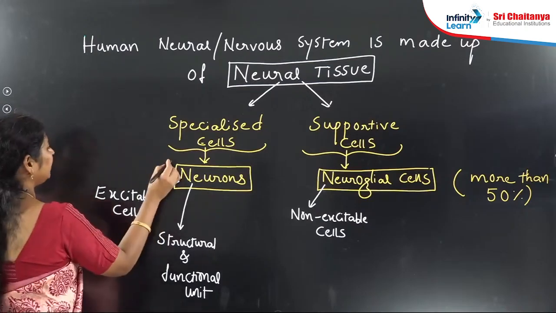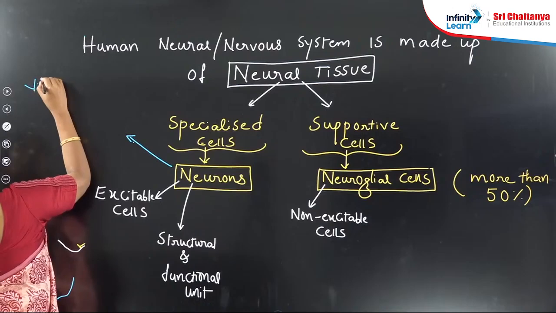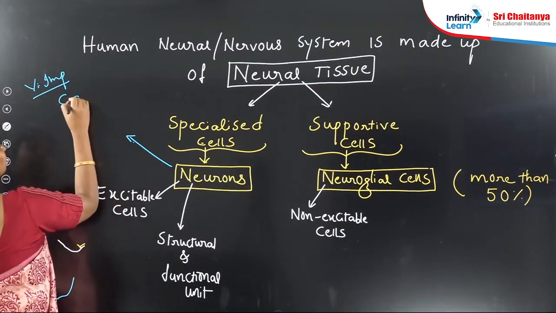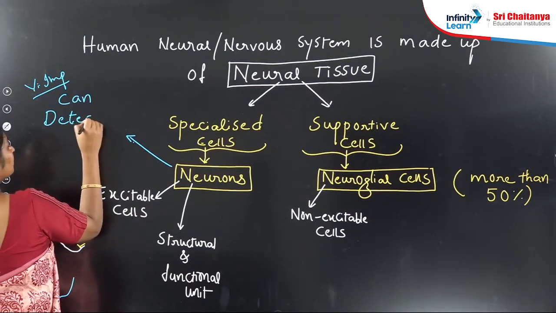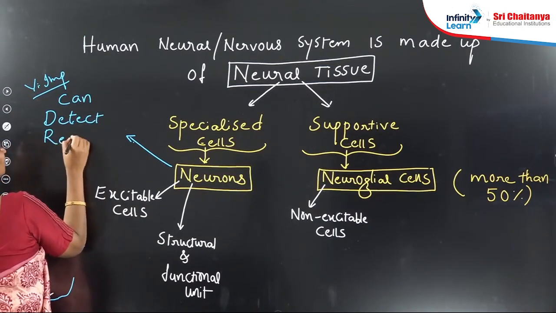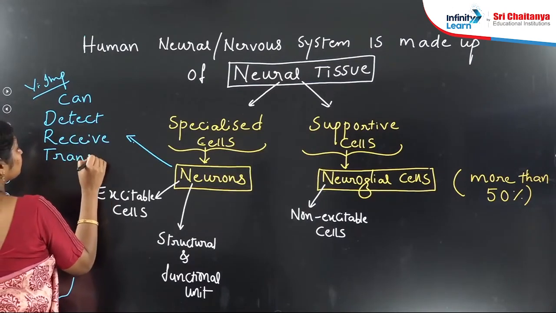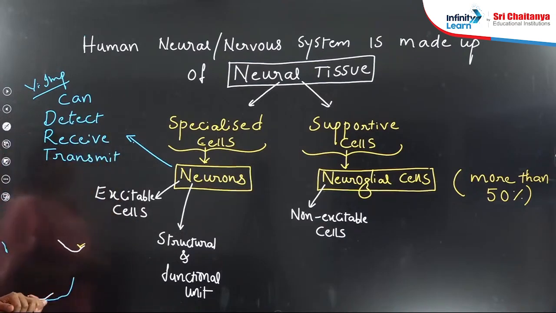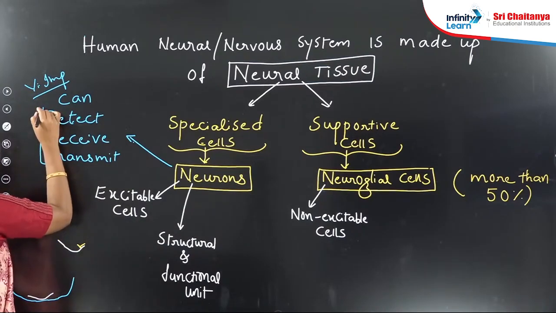What is that ability? This is a very important point in statement questions. Neurons can detect, receive and transmit. That is why neurons act as the structural and functional unit.